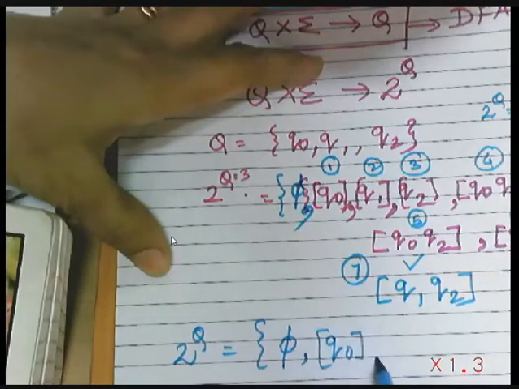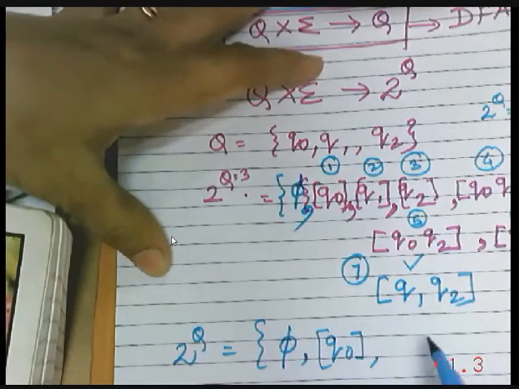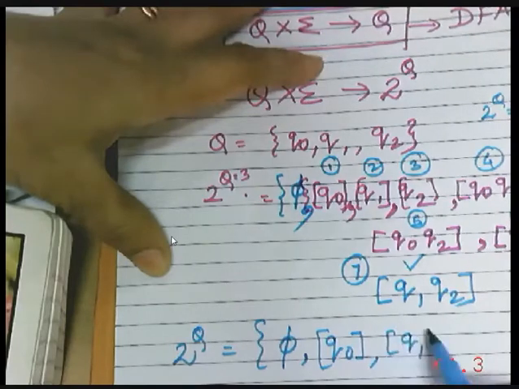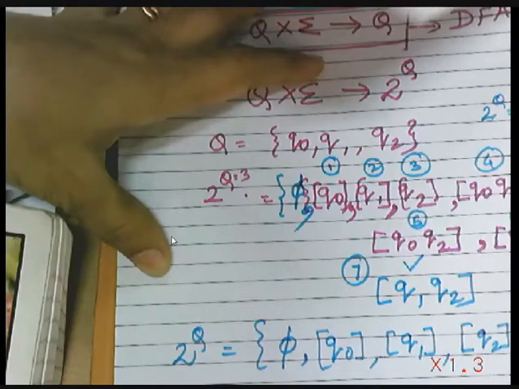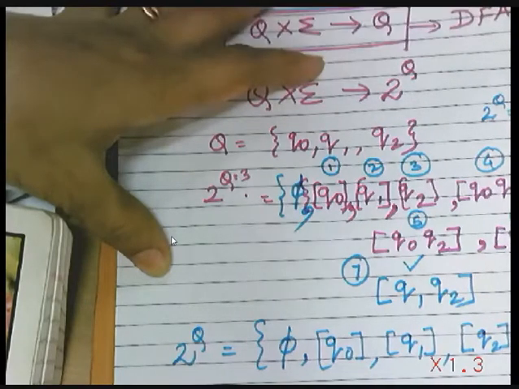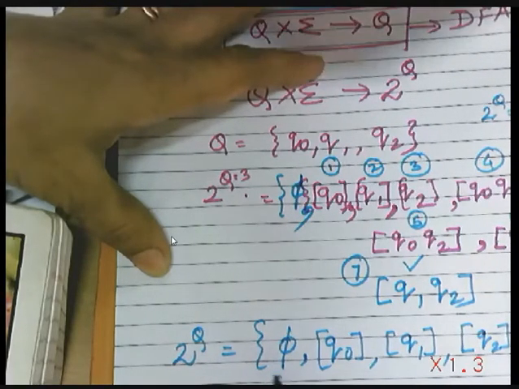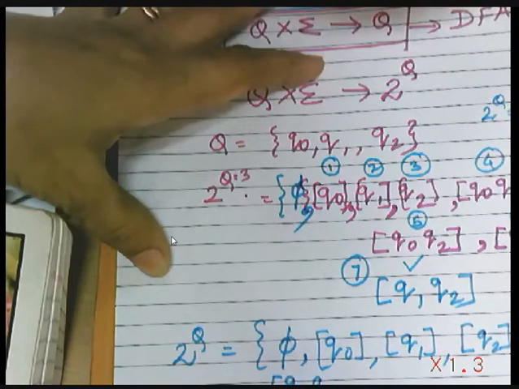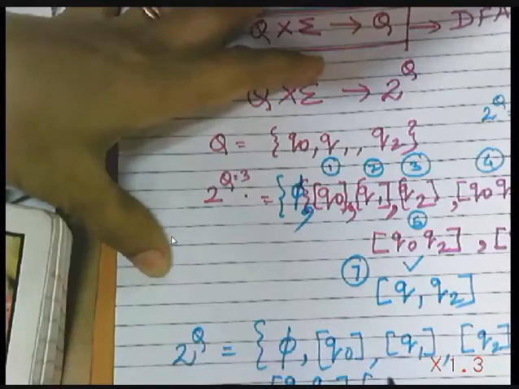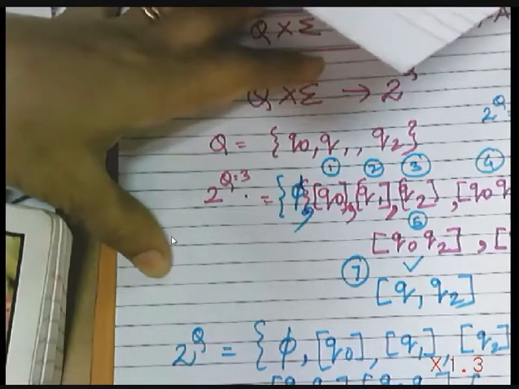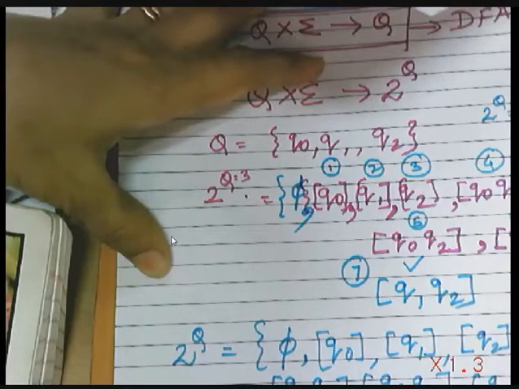Q0, Q1, Q2, then Q0, Q1, then Q1, Q2, then Q0, Q2, and then finally Q0, Q1, Q2.